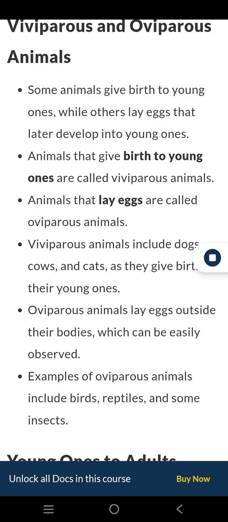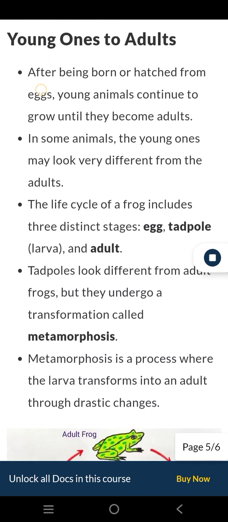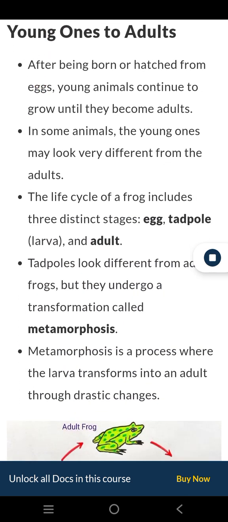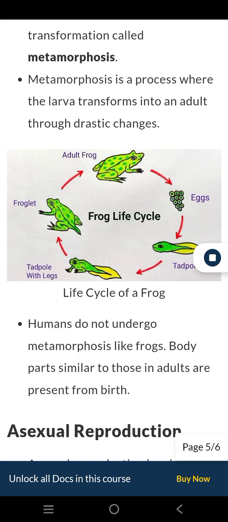Young ones to adults. After being born or hatched from eggs, young animals continue to grow until they become adults. In some animals, the young ones may look very different from the adults. The life cycle of a frog includes distinct stages: egg, tadpole, larva, and adult. Tadpoles look different from adult frogs, but they undergo a transformation called metamorphosis. Metamorphosis is a process where the larva transforms into an adult through drastic changes. Life cycle of a frog.